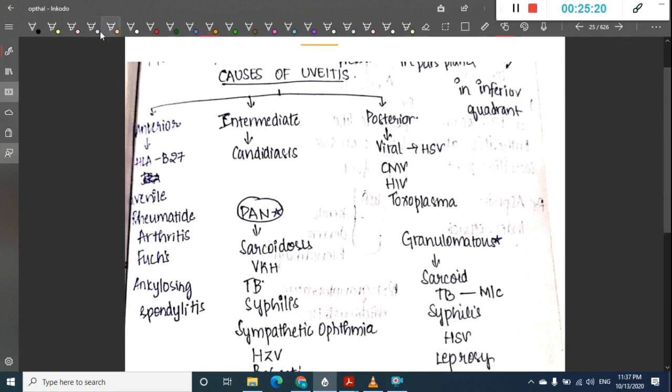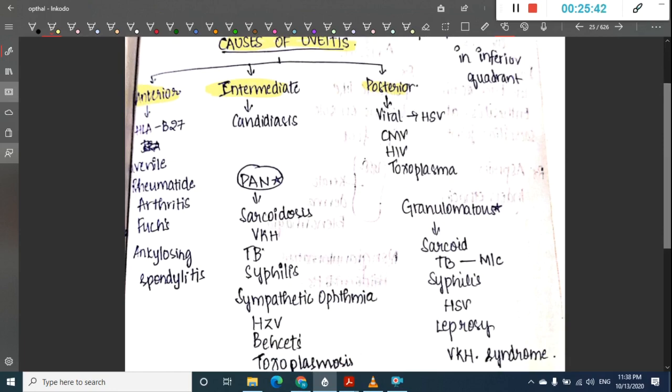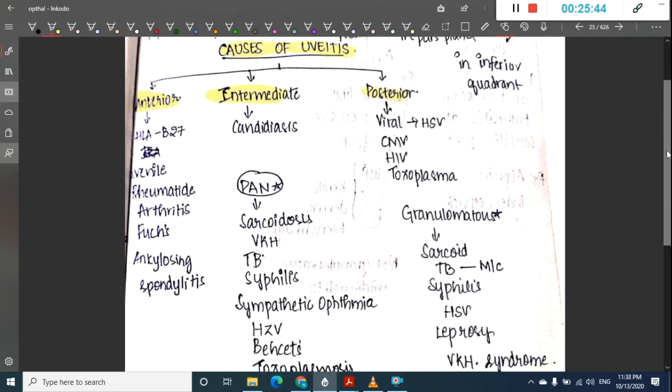Next, we will see the causes of uveitis. Causes can be divided into anterior uveitis, intermediate uveitis, and posterior uveitis. Anterior uveitis can occur due to HLA-B27, juvenile rheumatoid arthritis, Fuchs, and ankylosing spondylitis. Intermediate uveitis can occur due to candidiasis.